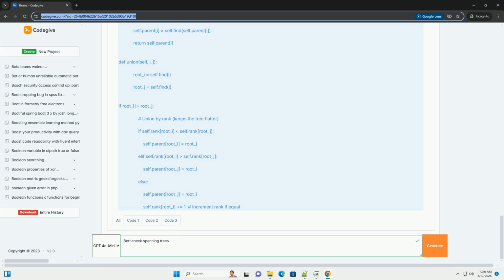Kruskal's algorithm: 1. Sort all the edges in the graph in non-decreasing order of their weights. 2. Initialize an empty spanning tree. 3. Iterate through the sorted edges. If adding an edge to the spanning tree does not create a cycle, add it. 4. The resulting spanning tree is the MST, and hence, the BST.